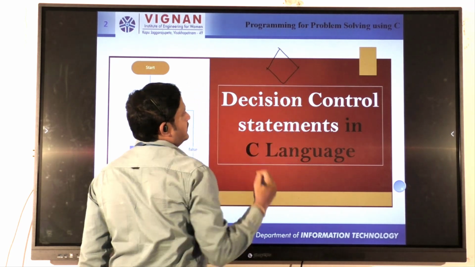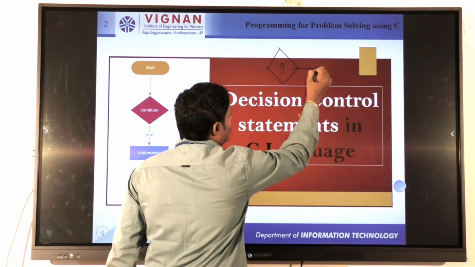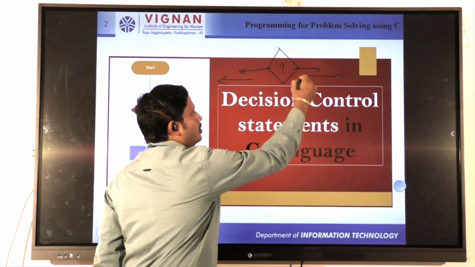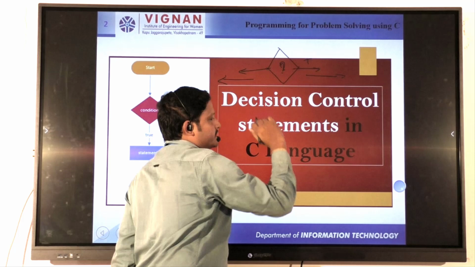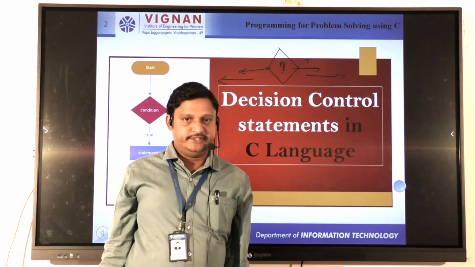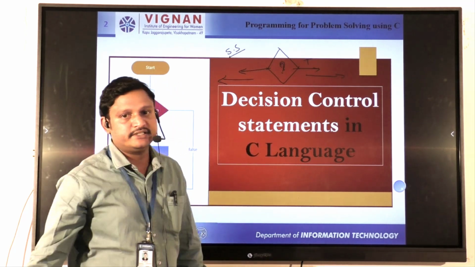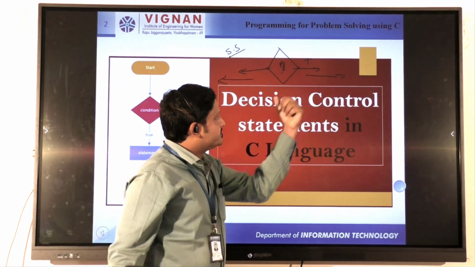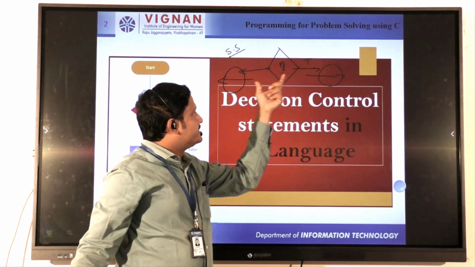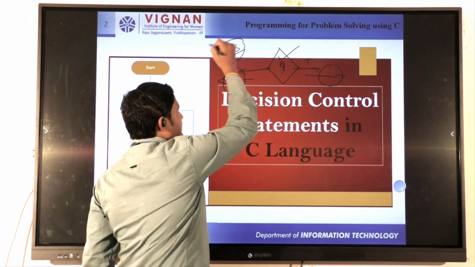If the condition is true, then we go this way. If your condition is false, you go this way. Here the question mark is nothing but the condition. That's why conditional statements are also called decision making statements, and also selection statements. What is meant by selection? Your selection depends on whether this will be selected or you want to select that one. So the selection depends upon the condition. That's why conditional statements are also called selection statements.